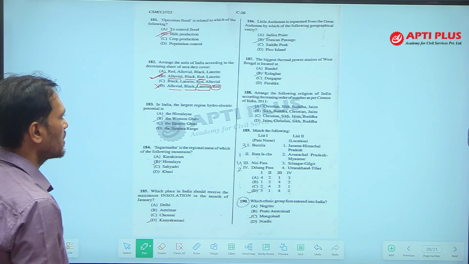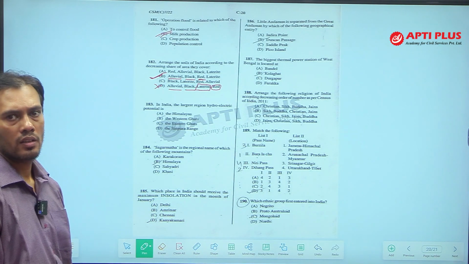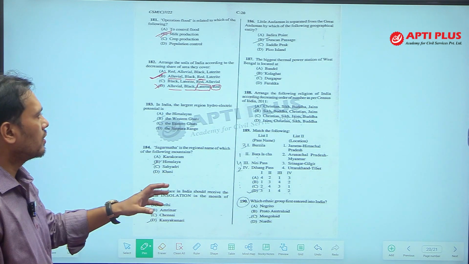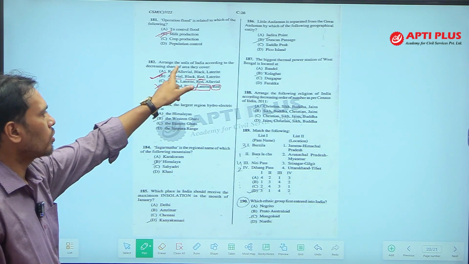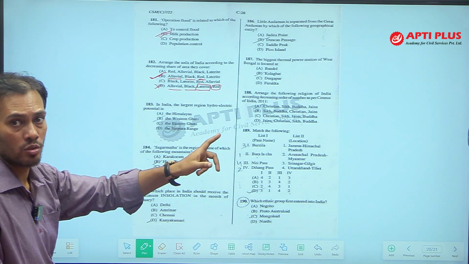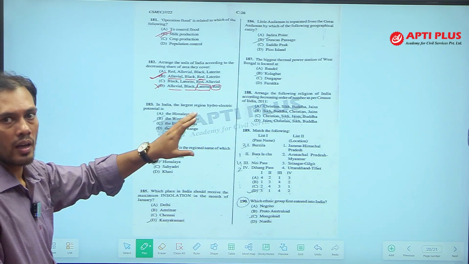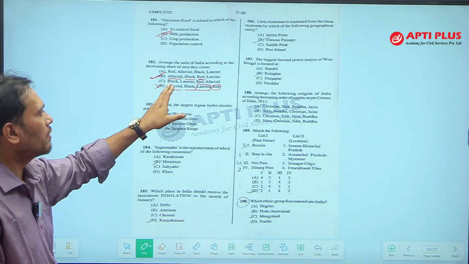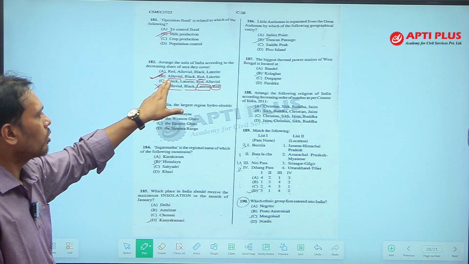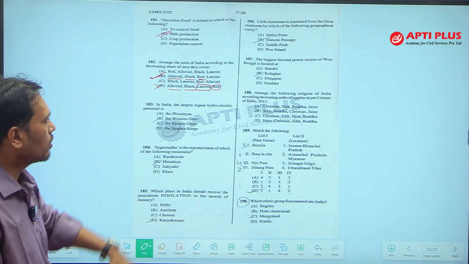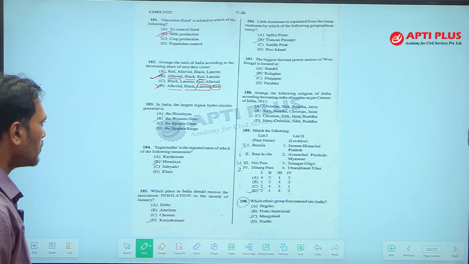So, option B is the right answer. But if you follow Majid Hussain, the percentage of red soil is more than black soil, but I am answering this according to Khullar, and in many other books I have found alluvial soil followed by black soil according to area. So, my answer is option B.